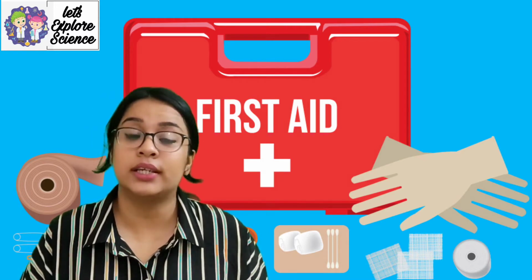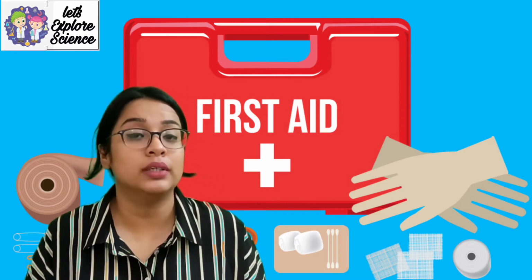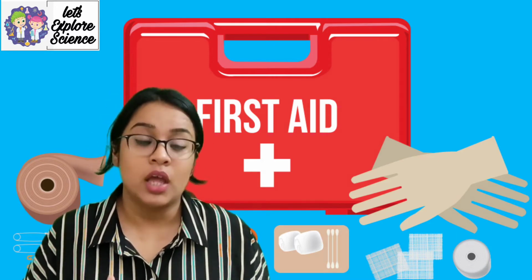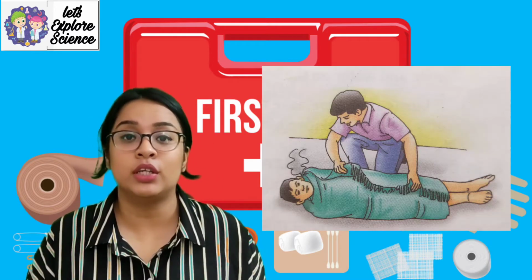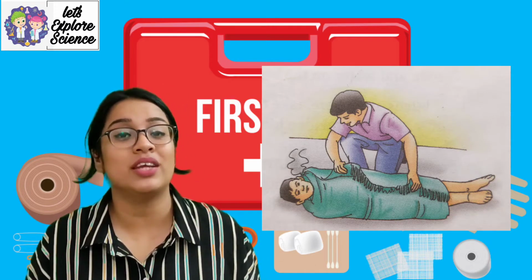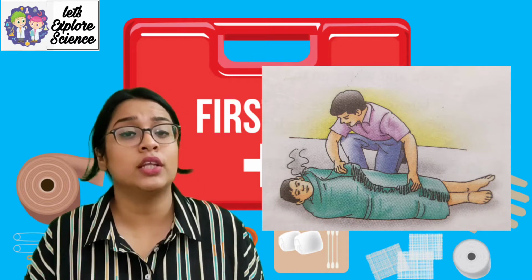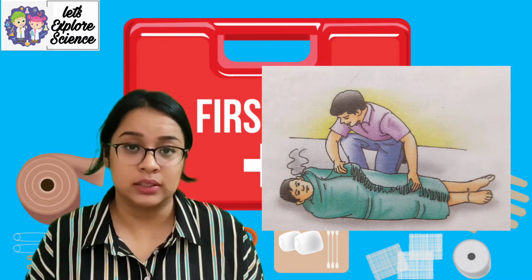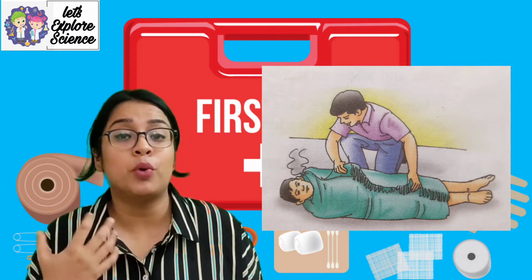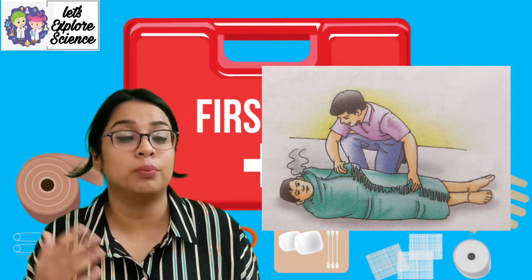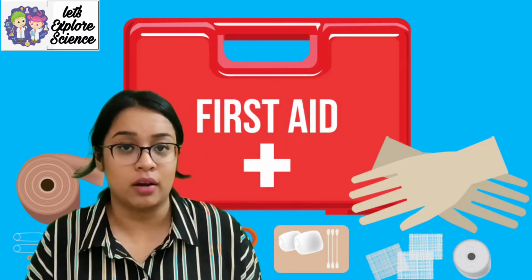Now, what are the first aid steps that need to be followed if a person's clothes catch fire? If their clothes catch fire, we need to make the person lie down, and we can cover the person with a rug or a blanket, or we can throw water over that person. See, these are the prompt actions that you can take when a person's clothes catch fire.